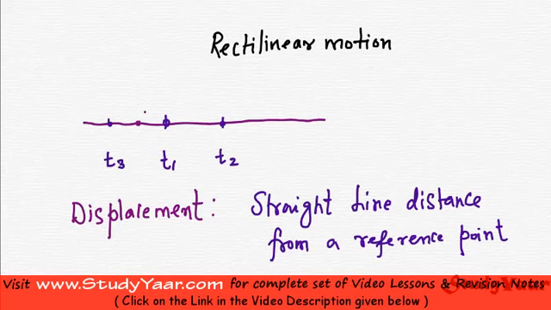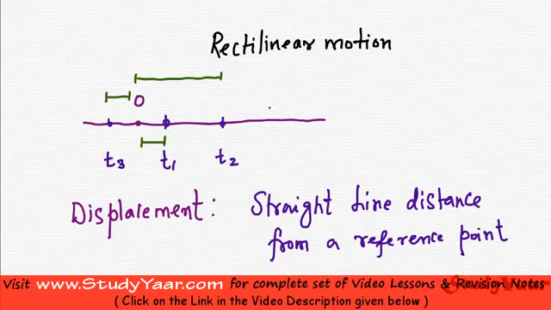I would call it O. My displacement at t equal to t1 is this. My displacement at t equal to t2 is this. My displacement at t equal to t3 is this.